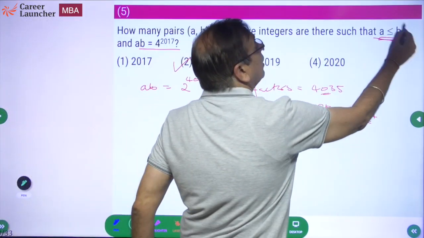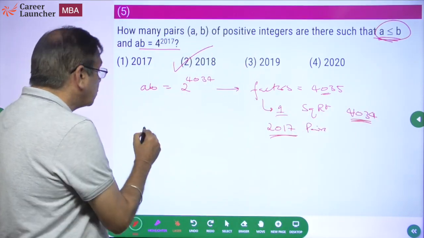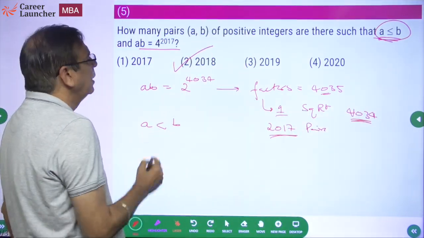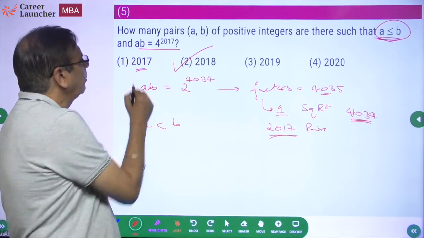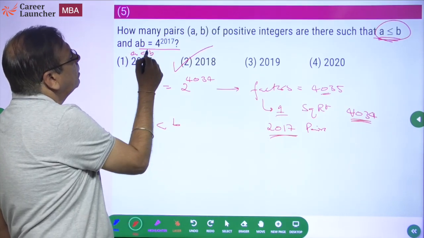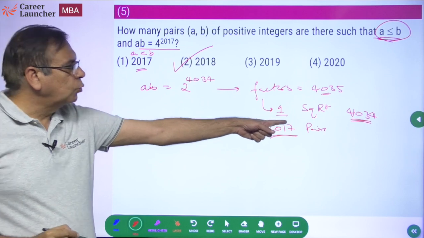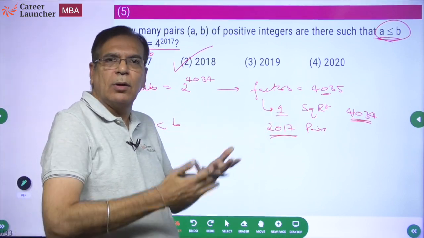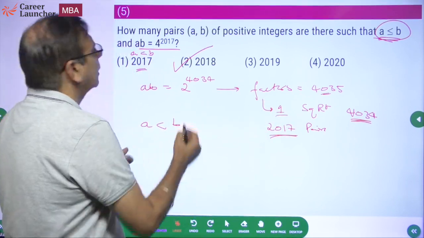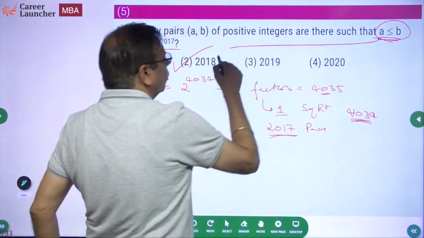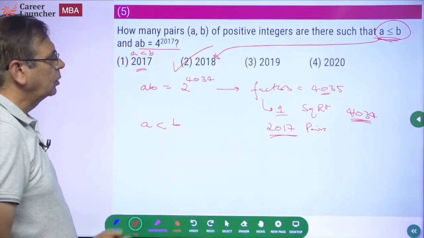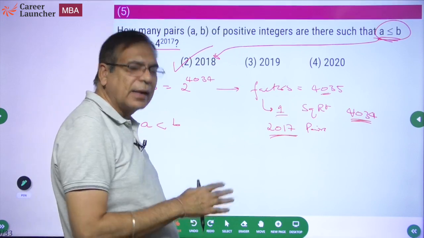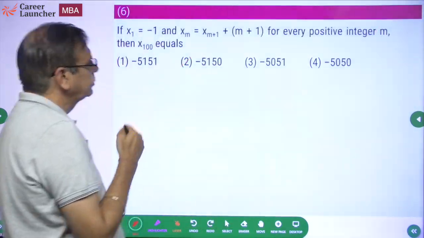Remember, this is A less than equal to B. If the question had been A less than B, then the answer would be 2017. If the question was A less than B, then the square root combination would not be applicable because A is not less than B. But the question says A is less than equal to B, hence the answer has to be 2018. Easy question. Can be done by most of you, I hope.